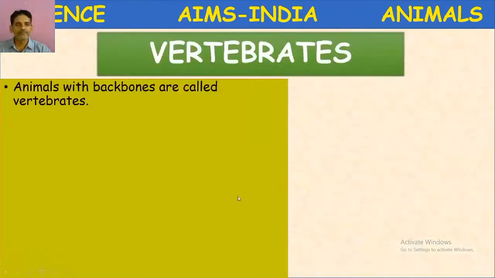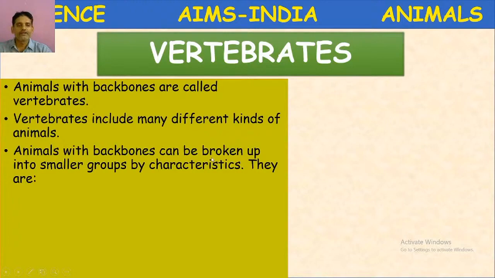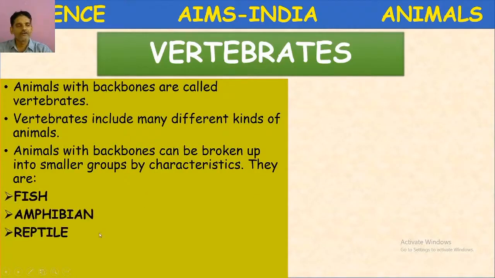Vertebrates. The animals with backbone are called vertebrates. Vertebrates include many different kinds of animals. The animals with backbones can be broken up into smaller groups by characteristics. They are fishes, amphibians, reptiles, birds, and mammals.